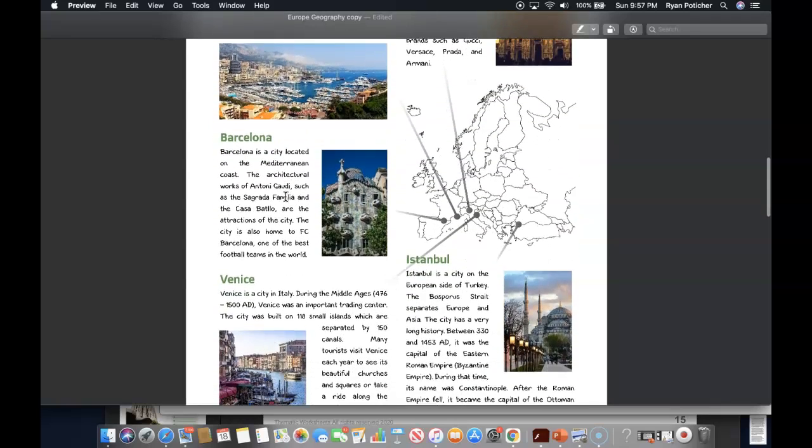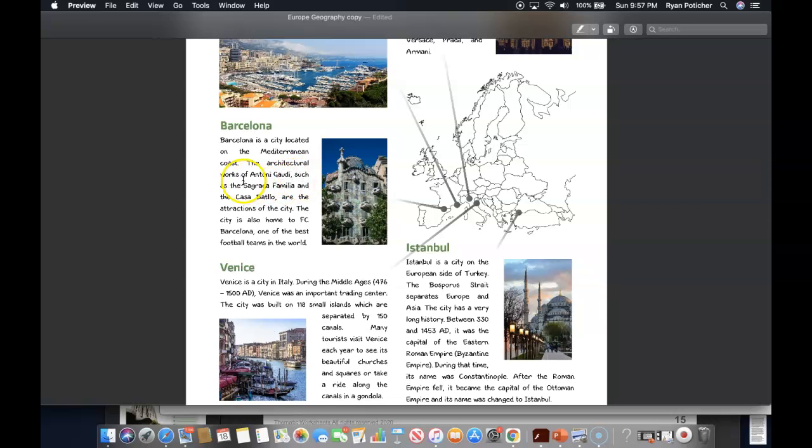And down here is Barcelona. Barcelona is a city located on the Mediterranean coast. The architectural works of Antoni Gaudi, such as the Sagrada Familia and the Casa Batlló, are the attractions of the city. The city is also home to FC Barcelona, one of the best football teams in the world.